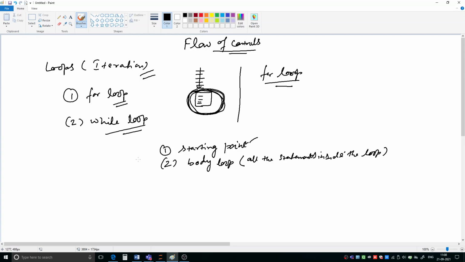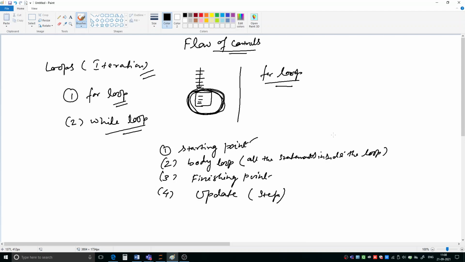Then we will have the destination, or finishing point, where you have to go. And then fourth will be update, or a step. What steps you need to follow?